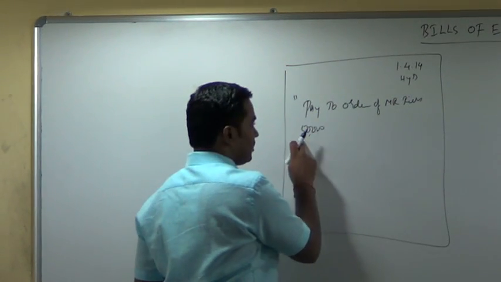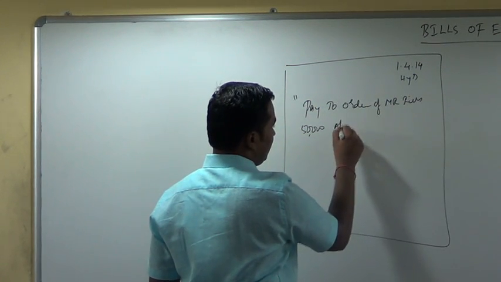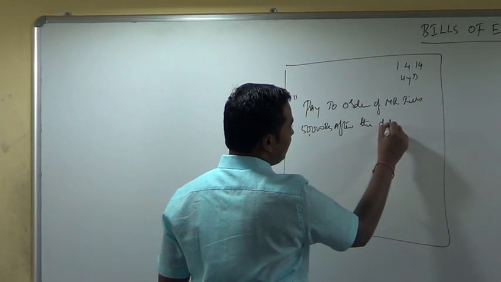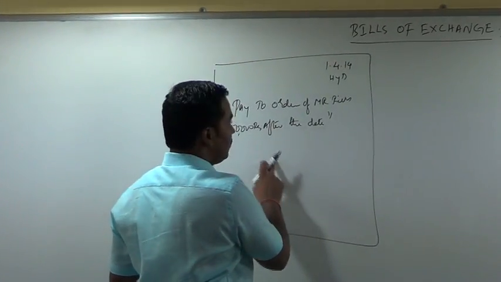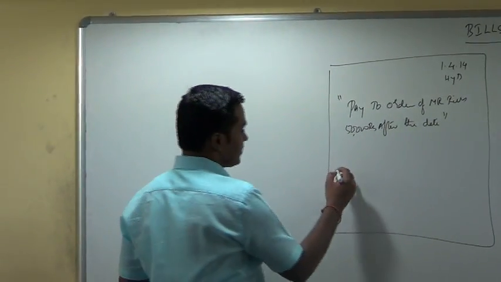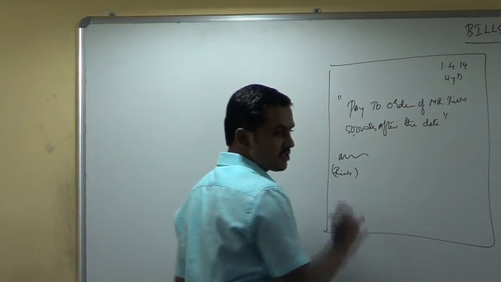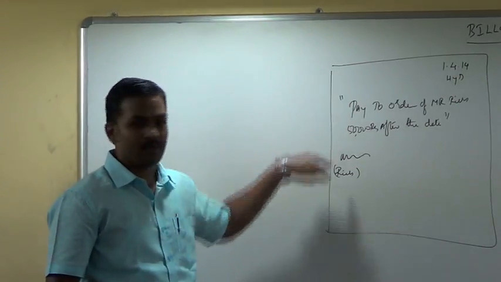Normally they write 50,000 rupees for value received after the date. After the date means from this date. After 3 months, you have to pay to the order of Mr. Rich 50,000 rupees. Then Mr. Rich signs here. Write his name and then put a signature here. Who will put the signature here? Mr. Rich, who prepared this paper.